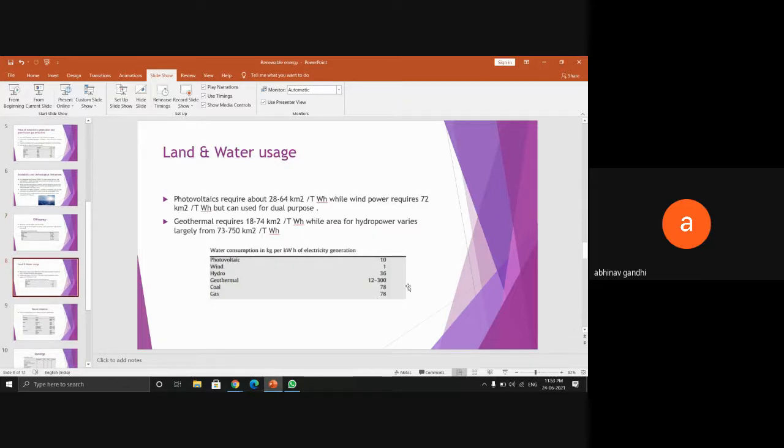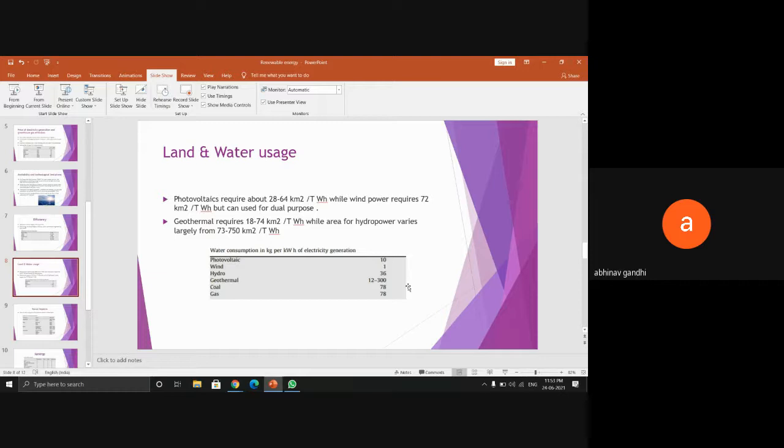Talking about land and water usage, photovoltaics require about 28 to 64 square kilometers of area to generate 1 terawatt hour of energy. For photovoltaics, which means solar power, we cannot utilize that land for anything else.